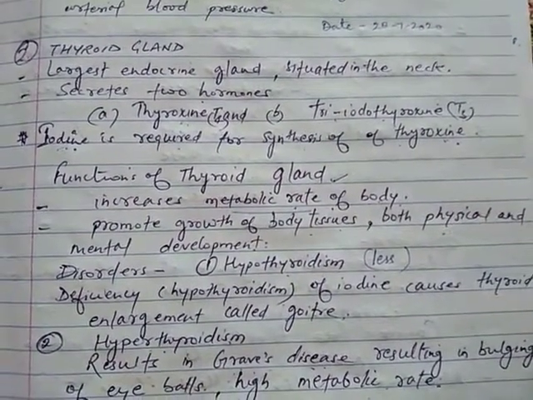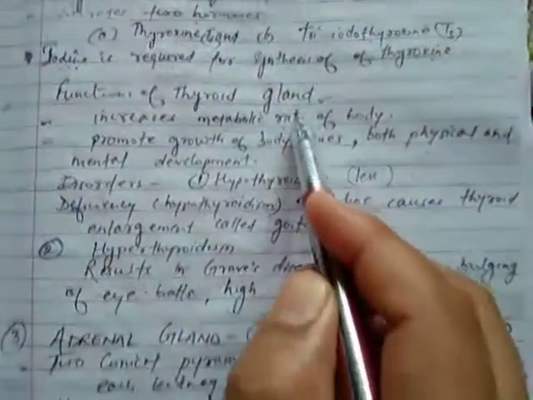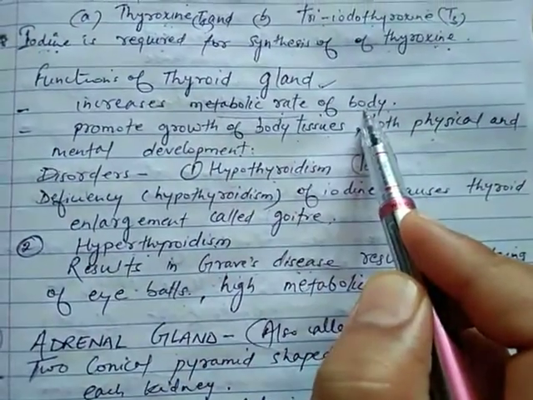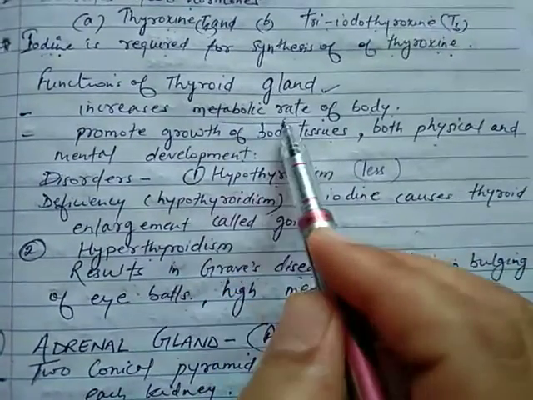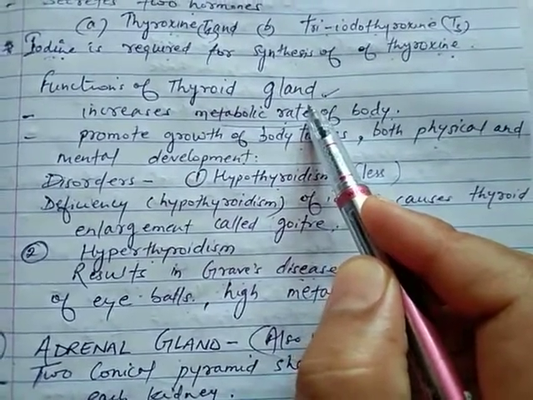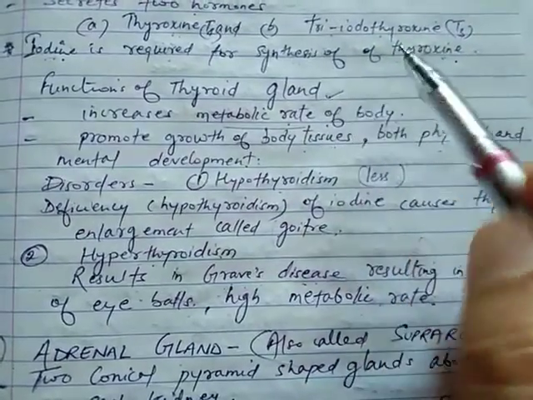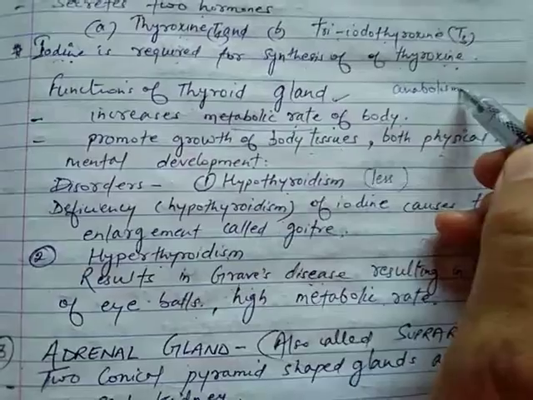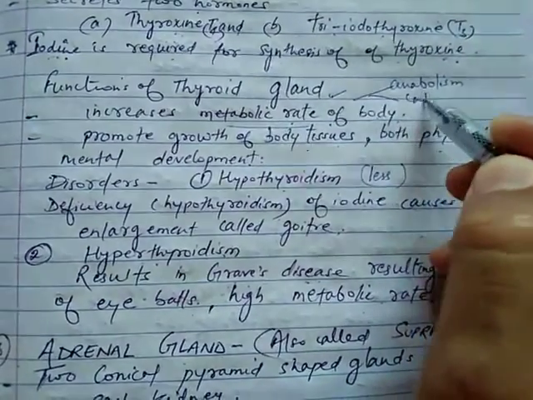Okay. Now you can see the functions of the thyroid gland. It increases the metabolic rate of the body. Now students, metabolic rate refers to the chemical reactions which are occurring inside the body. So metabolism is of two types. One is anabolism and the other is catabolism.